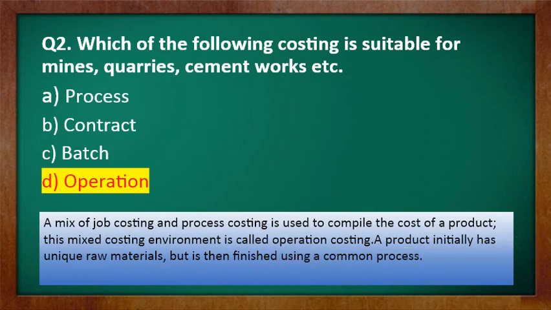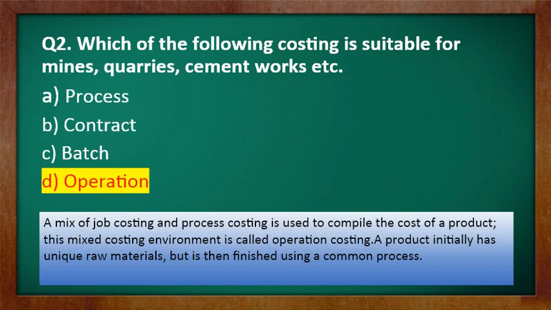We can take an example which is very suitable here. Let's suppose there is a car manufacturing company. They take an order for a specific number of cars, so while taking a specific order, they will use job costing. Once the cars get ready, then they will use the painting process.